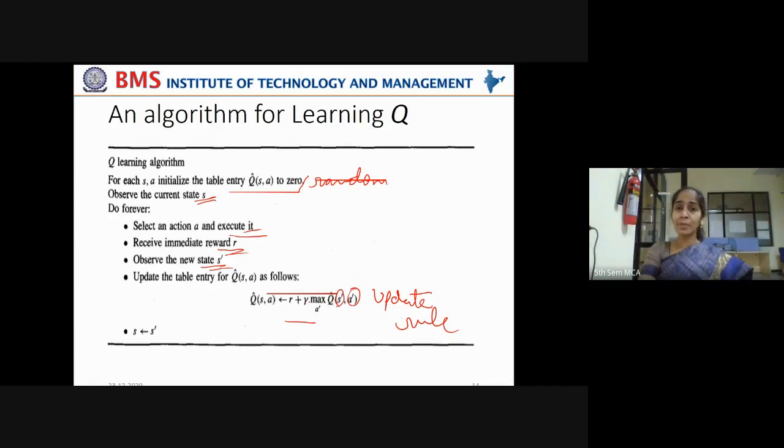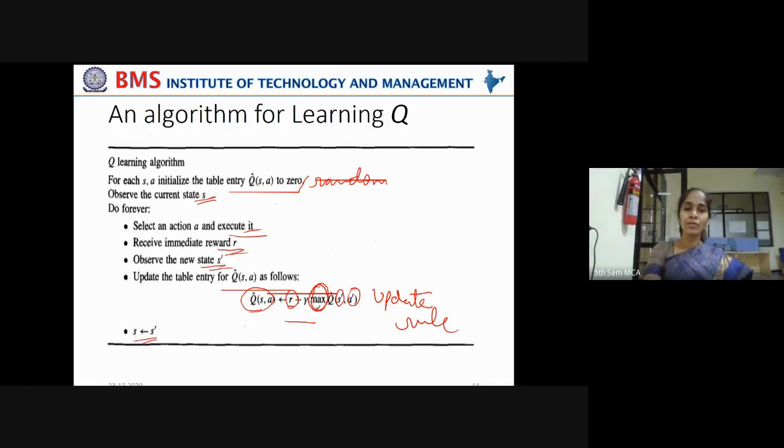Many such steps are taken, right? Among those, which sequence of steps is the best, which will accumulate maximum reward points? That value is taken, added to the immediate reward value, and the entry in the table is updated. That is the estimation of the Q function for moving from state S by taking an action A.